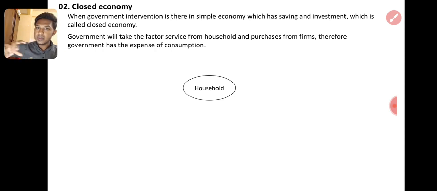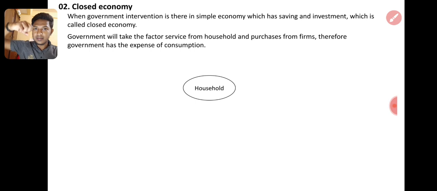Household also can purchase from the firm, right? Household can give the factors to government, and also household can give the factors to firms, right? Through this, household will get the income, and from that income, household and firm should pay the tax to government.